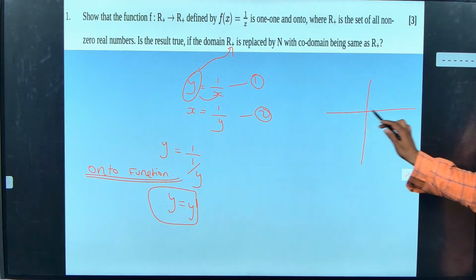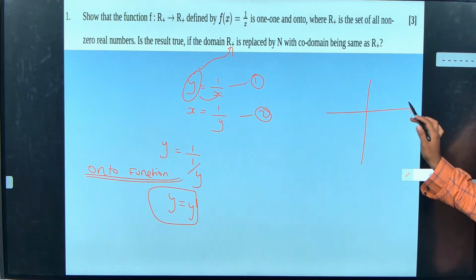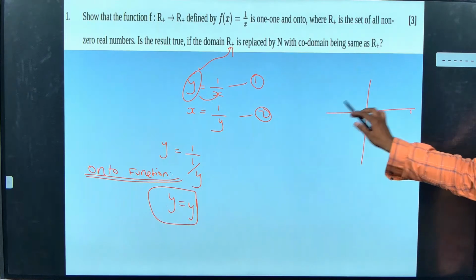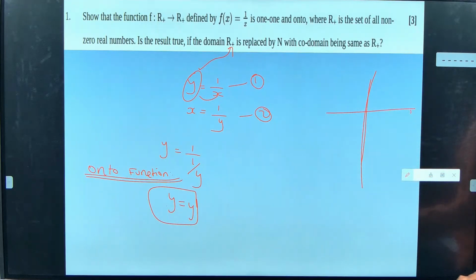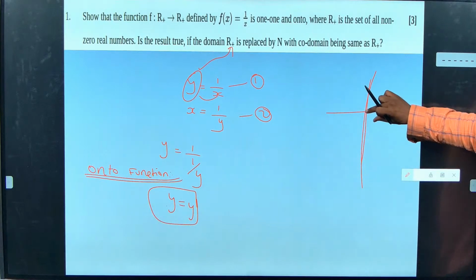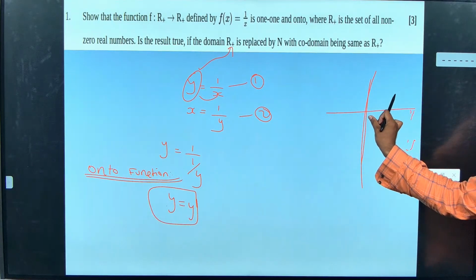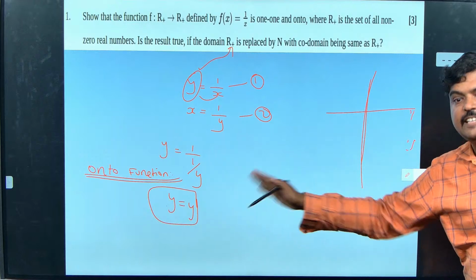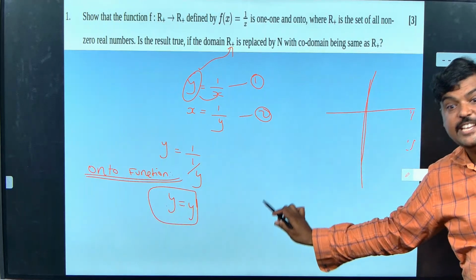If I had mapped everything in my y axis, then I am going to call it as onto function. Now what I'm checking is that y axis to be changed to x axis, and I'm checking whether everything came or not. That is what I'm doing here.